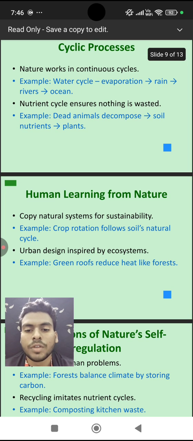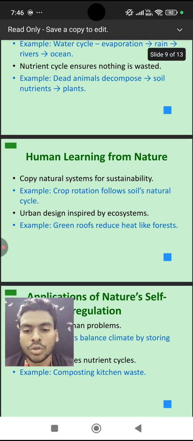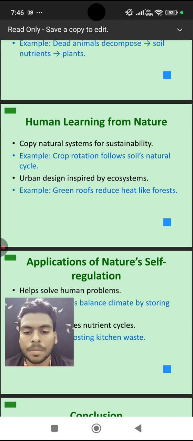So what we have to learn from these aspects of nature: human learning from nature. Copy natural systems for sustainability. We should copy natural systems for our sustainability and the development of urban areas. Example, crop rotation follows the soil's natural process, and mainly the water cycle, which runs in a loop, and urban design inspired by the ecosystem. We should also maintain greenery in buildings, which can reduce pollution and maintain the climate. Example, green roofs reduce heat like forests.